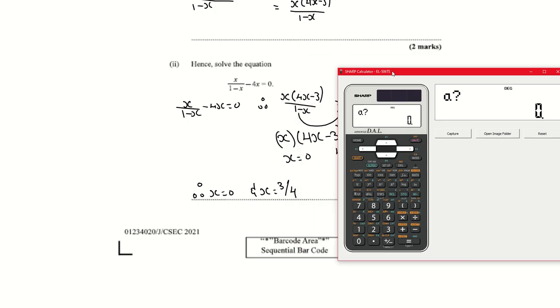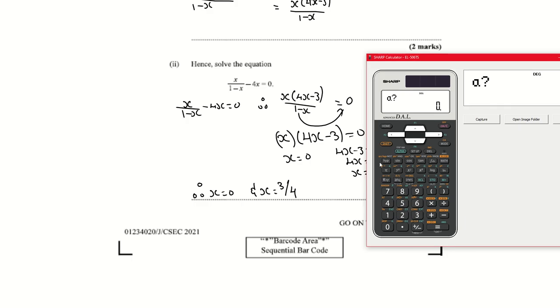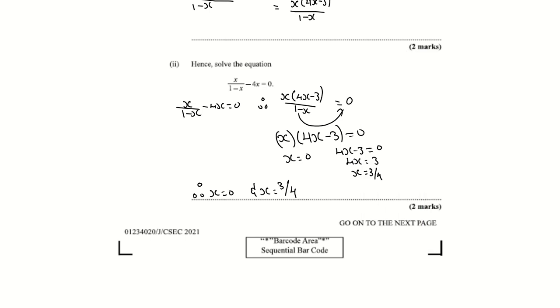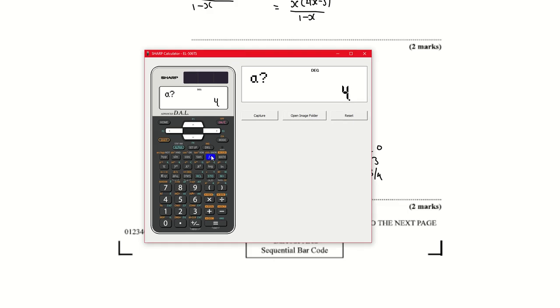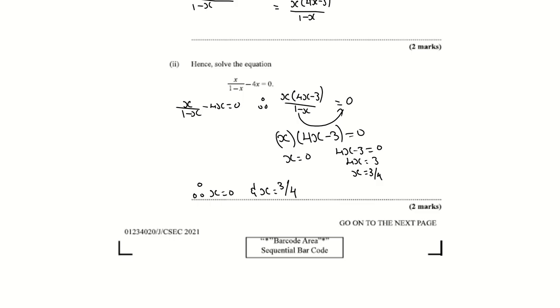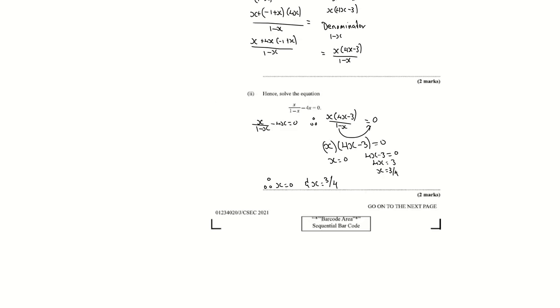It can be something different. They're asking you for a, which is the coefficient of x squared. When I multiply this out, I can see that the coefficient of x squared is 4. The coefficient of x is minus 3. And the constant, there's no constant, which is 0. And I will get 3/4 and 0, so I know that my answer is correct. And you can use this for any quadratics. Right, so please go back. You press mode and normal 0, and that will carry your calculator back to normal. Right, let's go to the next question.